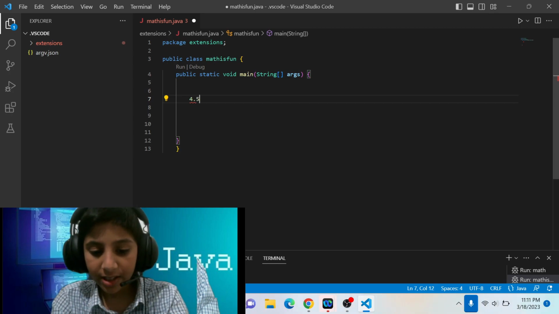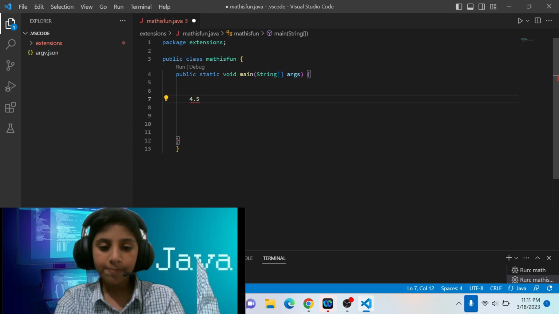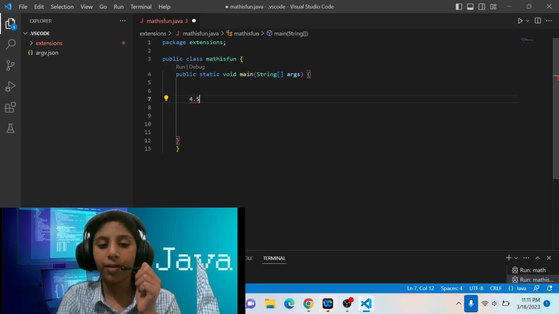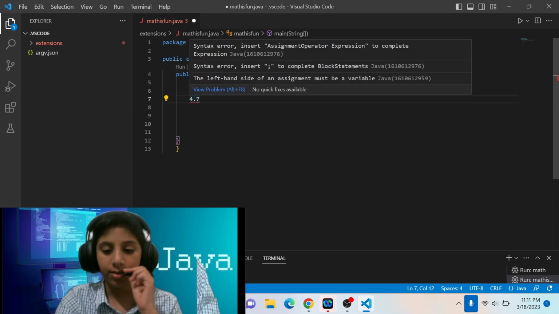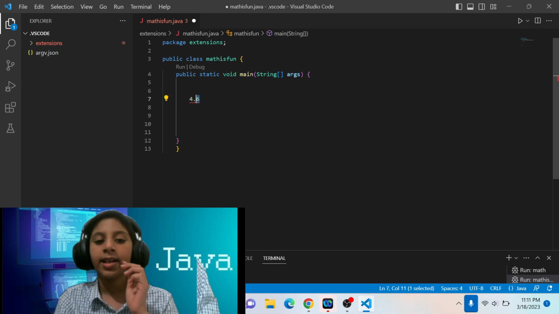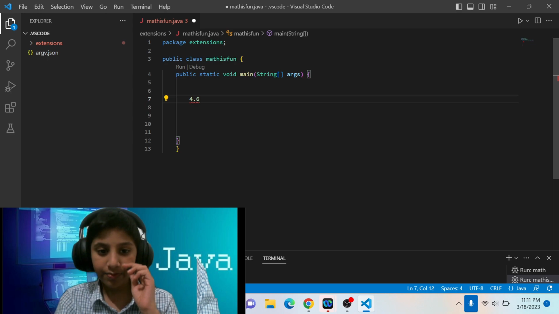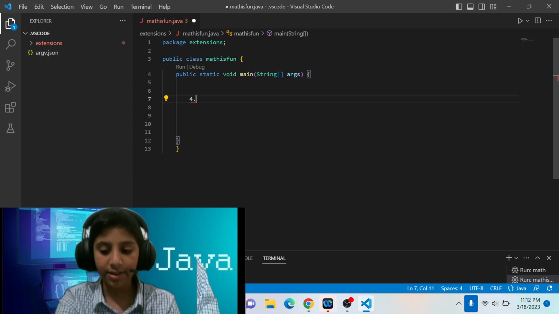So it has a condition: greater than or equal to 5. If it's 5, it means it's closest to 5.0, and if it's 6 or 7, it is closest to 5. But if it's 4.4, it's closest to 4.0.